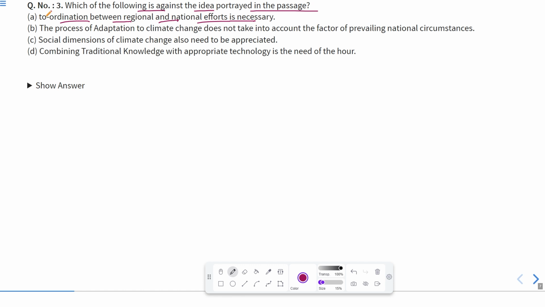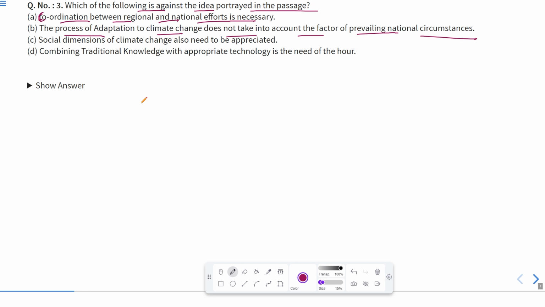This one is coordination. This is not coordination; this is "coordination between regional and national efforts is necessary." "The process of adaptation to climate change does not take into account the factor of prevailing national circumstances." So they are asking about the idea which has been talked about in this passage, and which of the following is against that. It means which is not covered in the idea of the passage.